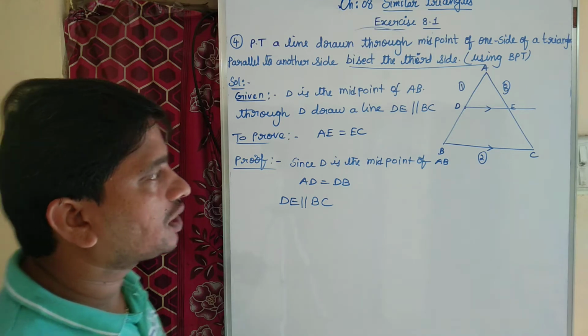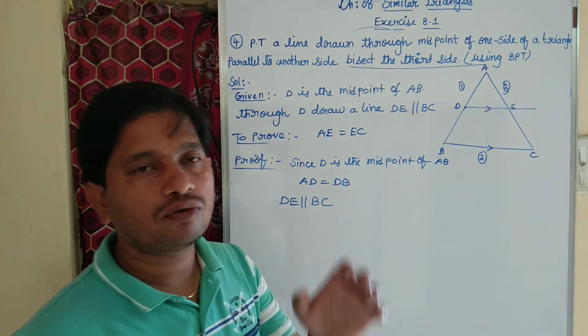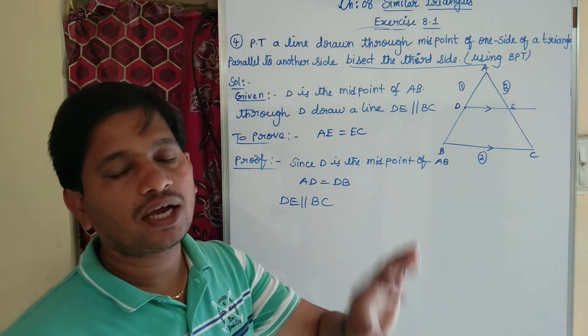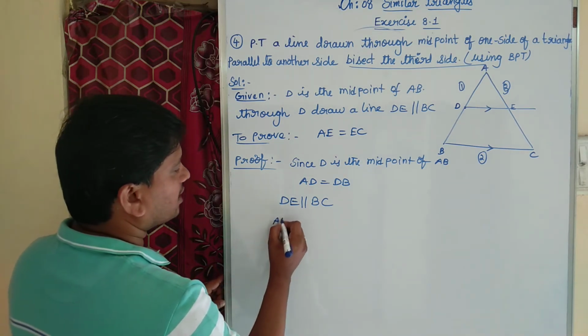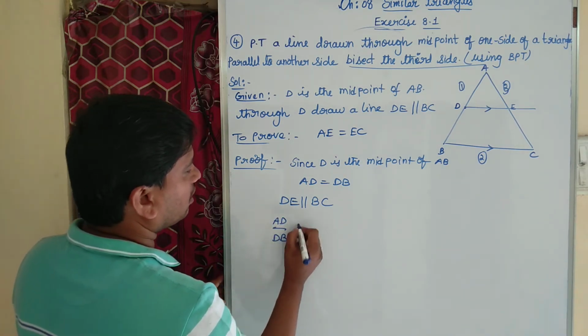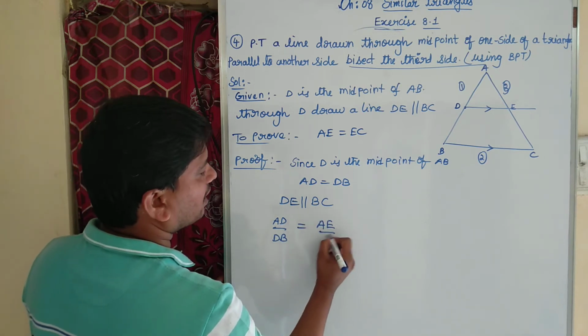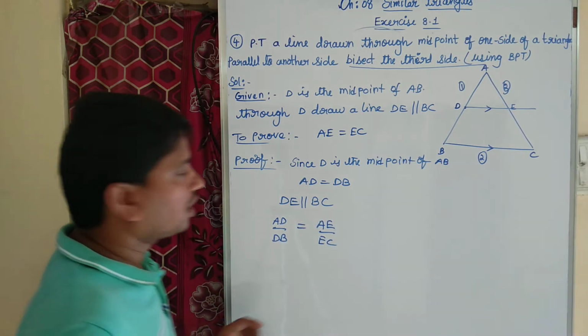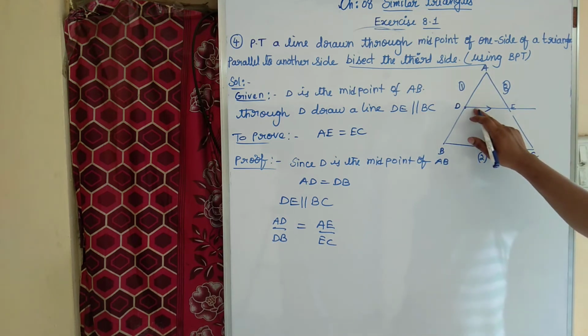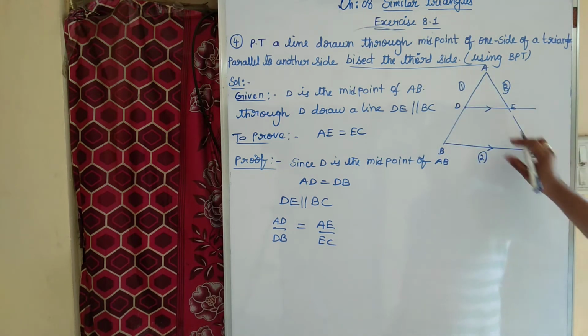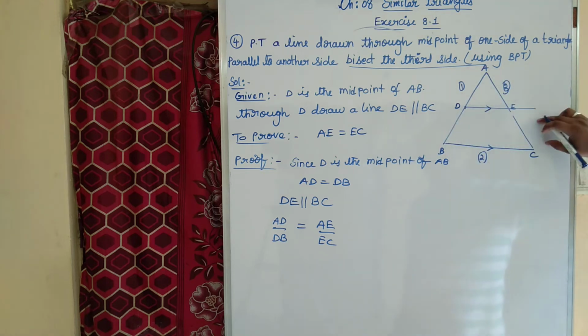What is the basic proportionality theorem? If a line is drawn parallel to one side of a triangle, it will divide the other two sides into the same ratio. If DE is parallel to BC, then I can say that AD by DB equal to AE by EC. Children, how did I write this? If a line drawn parallel to one side of a triangle divides the other two sides into the same ratio, AD by DB equal to AE by EC.